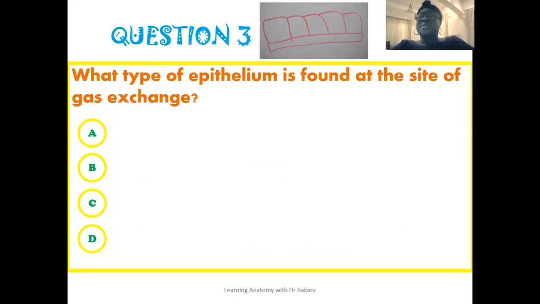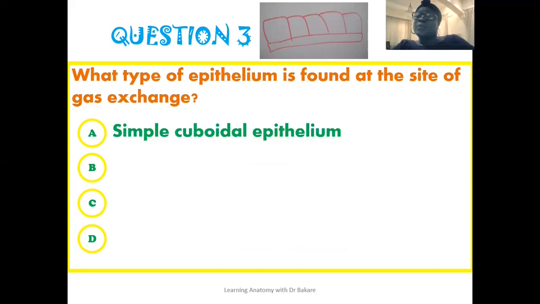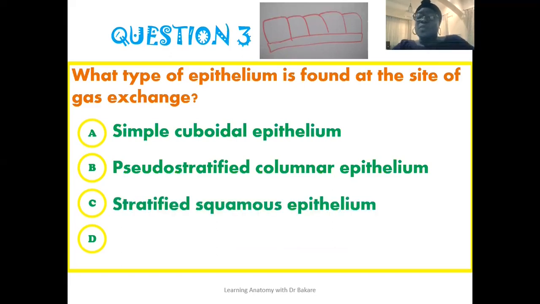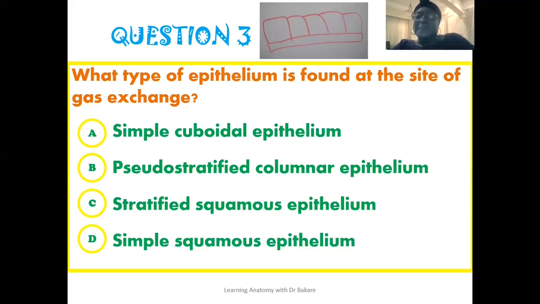The third question reads that what type of epithelium is found at the site of gaseous exchange? Is it a simple cuboidal epithelium? Is it a pseudo-stratified columnar epithelium? Is it a stratified squamous epithelium? Or is it a simple squamous epithelium?